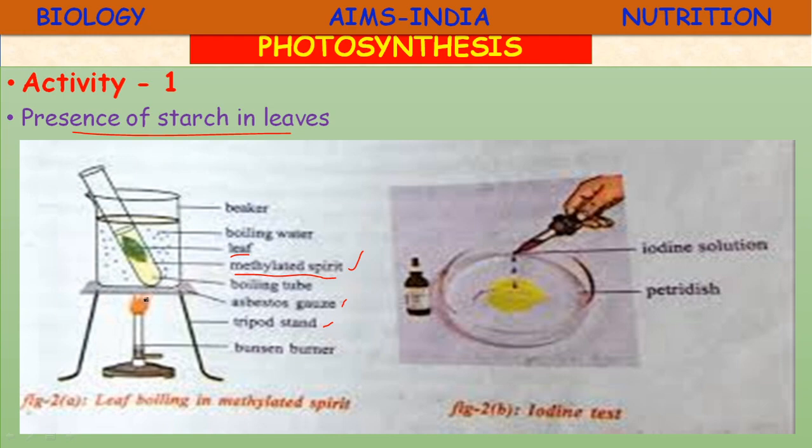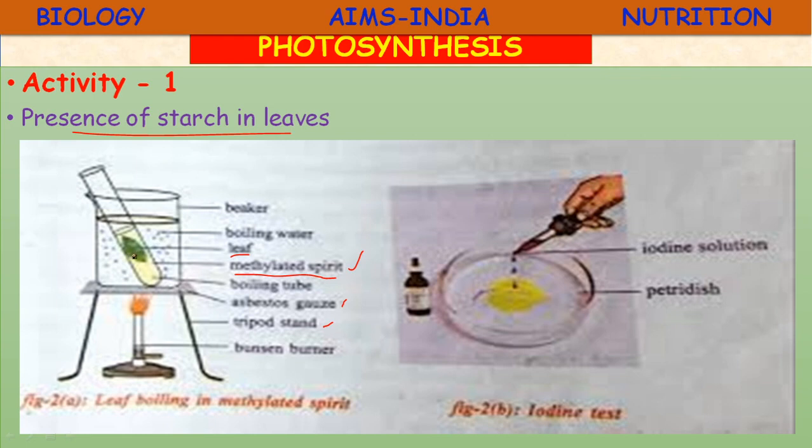The tripod stand and asbestos gauze help it absorb heat very fast. So the beaker contains water, and the test tube contains methylated spirit. Inside the test tube you insert the leaf and start boiling. Boil the leaf in methylated spirit over a water bath until it becomes pale white.